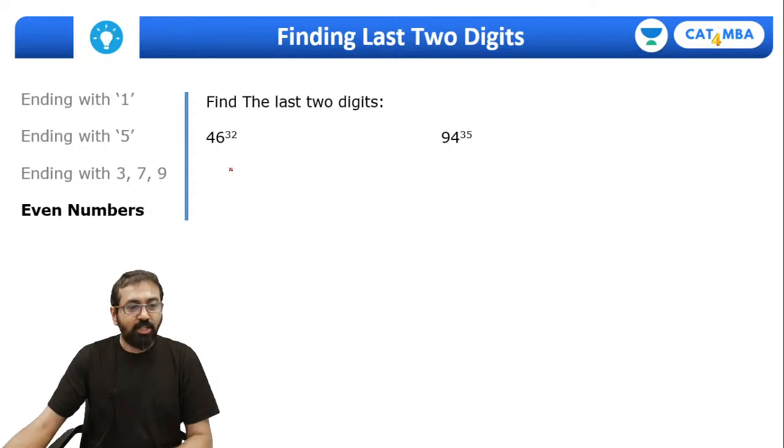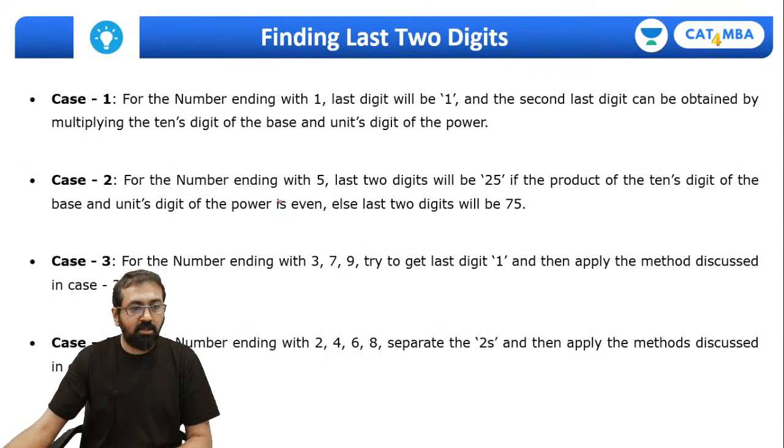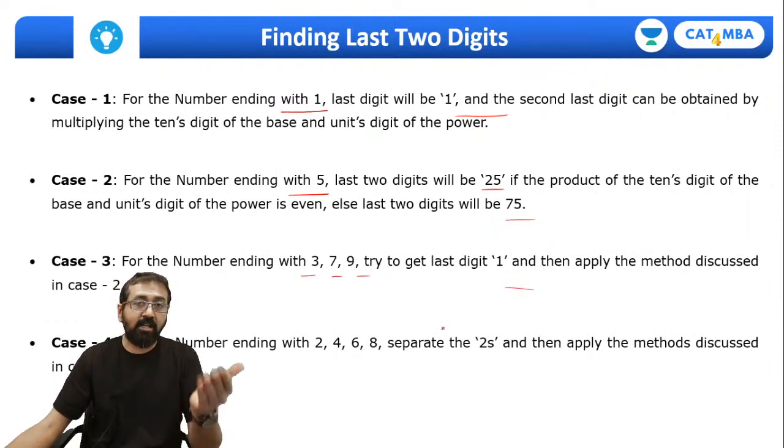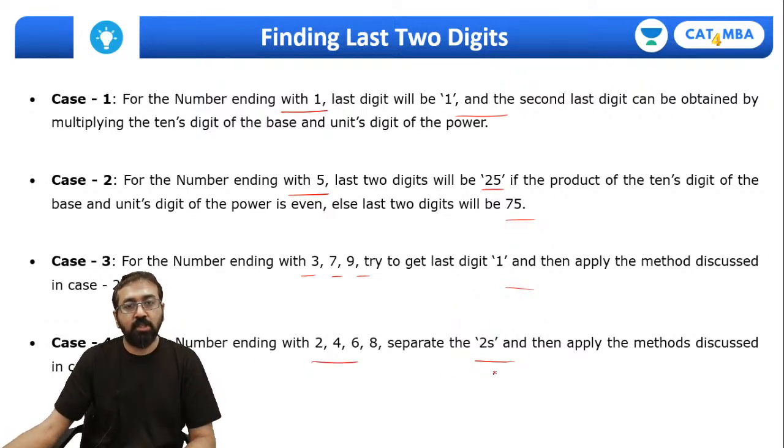So this is how you can also find out the last two digits of this number, guys. So in simple words, for a number ending with 1, this is what we do. A number ending with 5 will always end in 25 or 75. For the case 3, 7, 9, we will try to get the last digit as 1, and then for even numbers, separate out the 2's. This is the summary of the last two digits method.